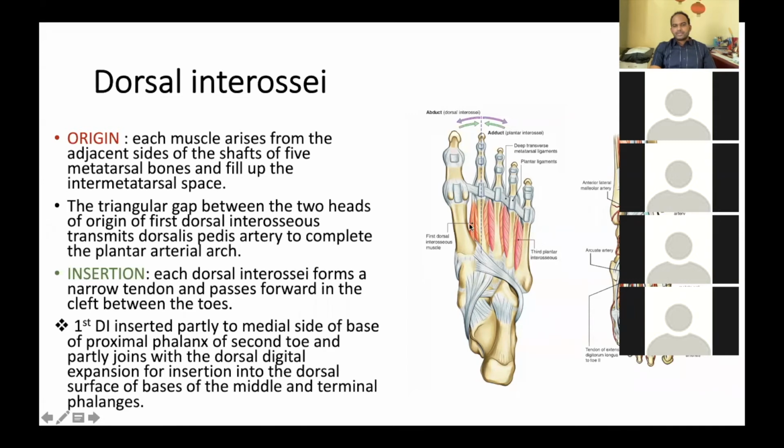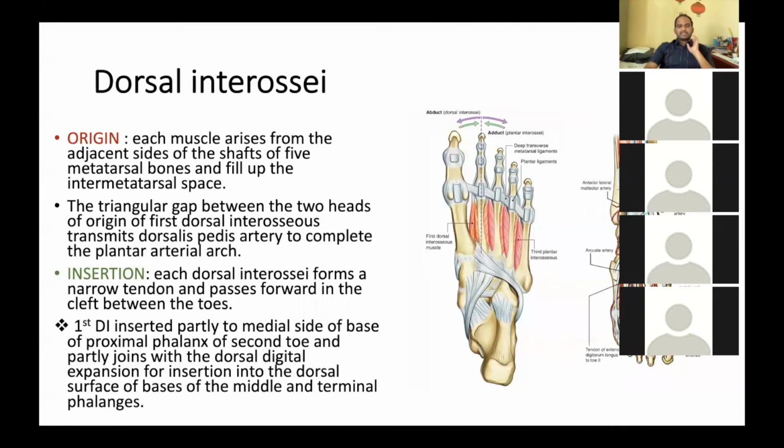Yes, sir. So we have 4 dorsal interossei muscles, and all these 4 are bipinnate muscles. Each muscle arises from the adjacent sides of the shaft of 5 metatarsal bones and fills up the intermetatarsal spaces.